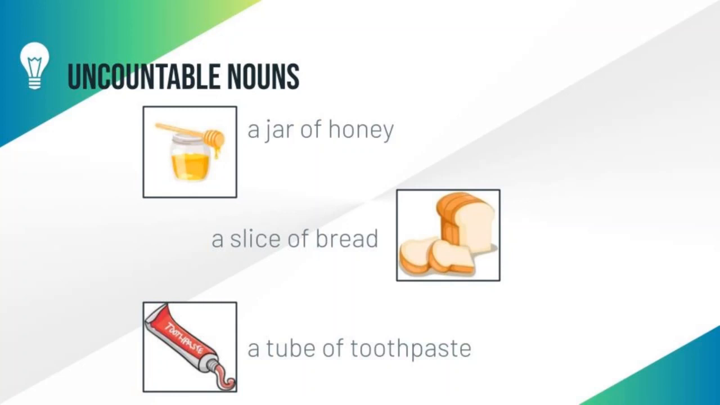Let's move to the next example, that is a tube of toothpaste. Students, toothpaste is an uncountable noun. We cannot count the toothpaste. Instead, we can say a tube of toothpaste.